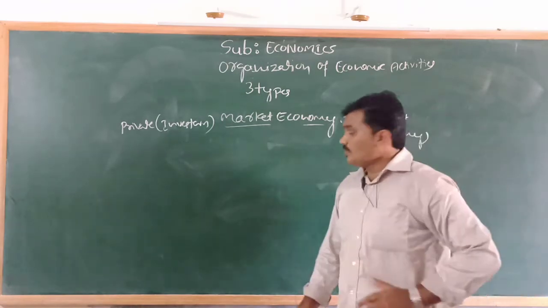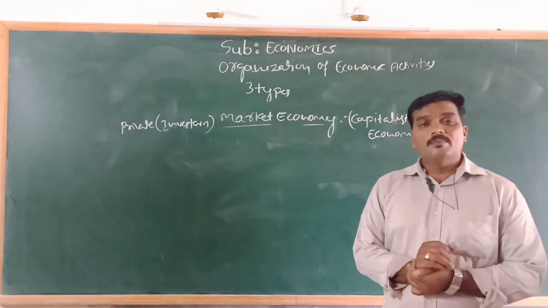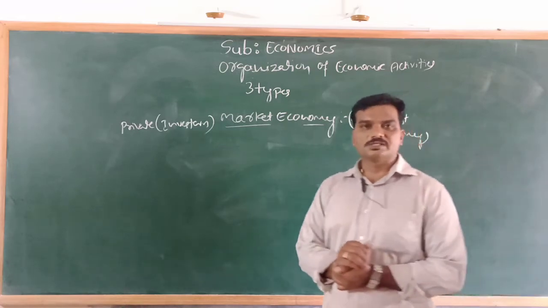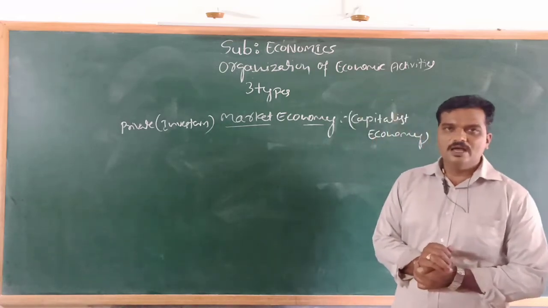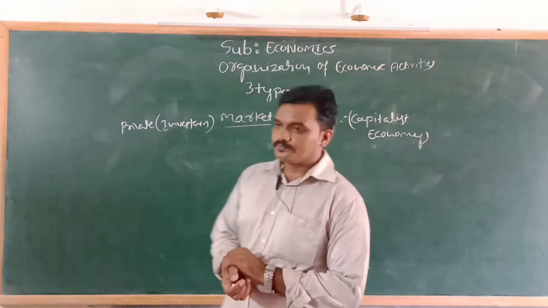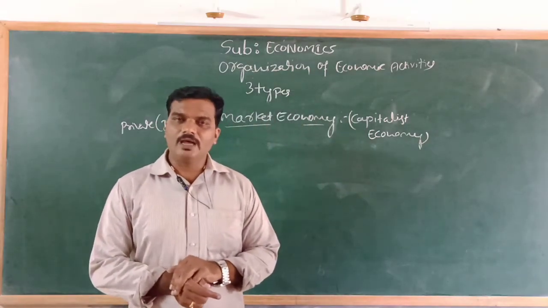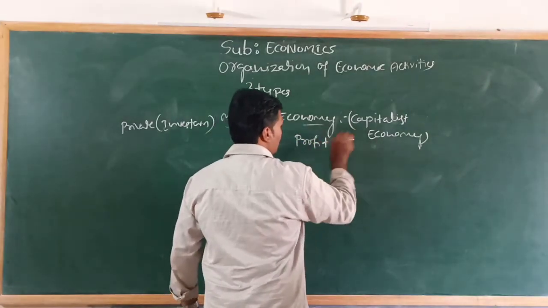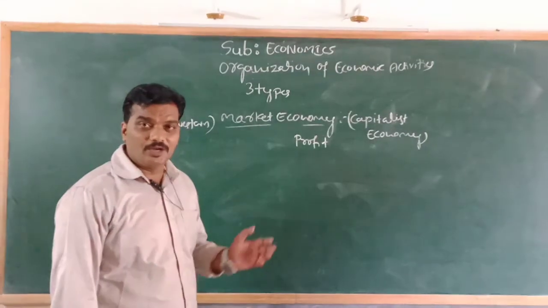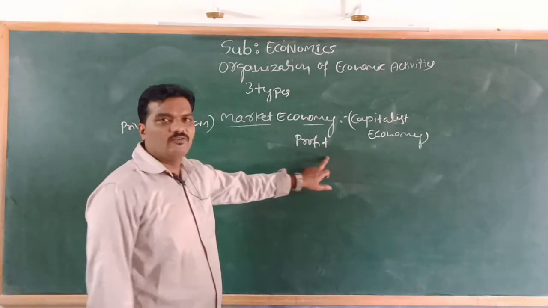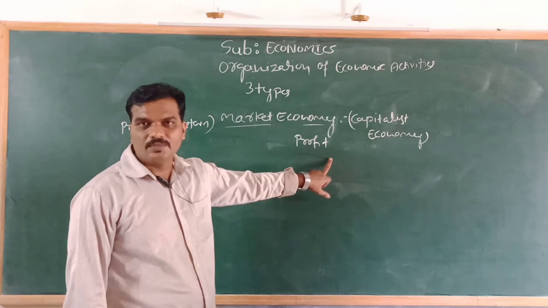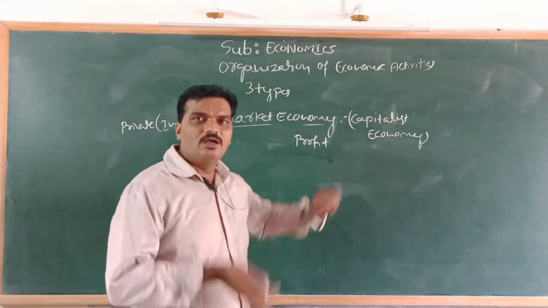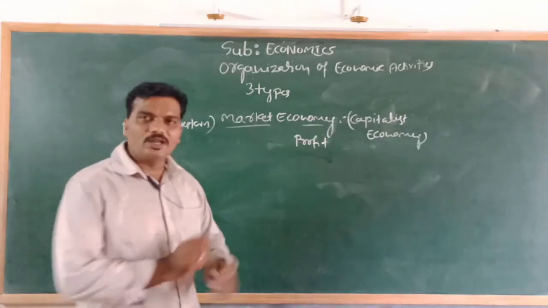In market economy, the major production activities are decided by the private investors, and they also have the profit motto. Very important, profit. Whatever decision is taken by the private investors is behind the motto of earning maximum profit. They will not think about the welfare of people. Their only intention is to earn profit. That type of system is called market economy.